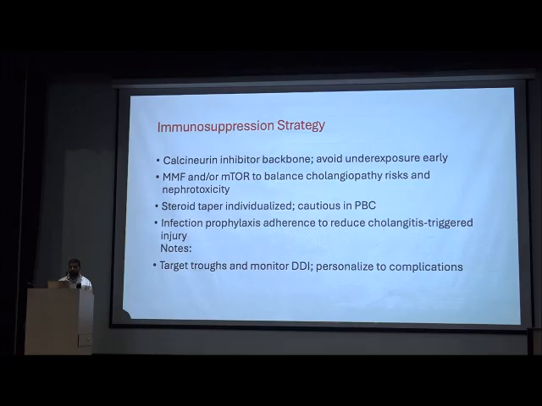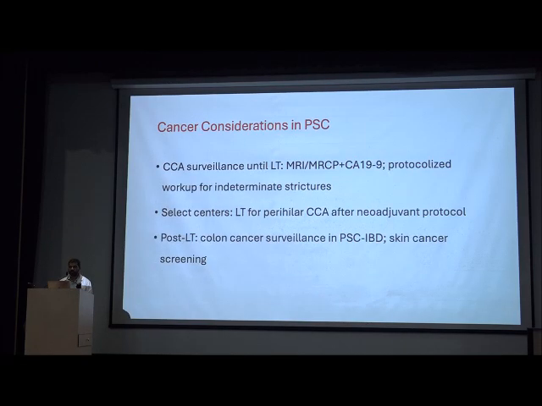Infection prophylaxis and vaccinations are very important in PBC or cholestatic liver diseases, including hepatitis A, B, and shingles. Drug monitoring with tacrolimus level and cyclosporin level is also important. A high dose of tacrolimus can cause cholestasis, and a high dose of cyclosporin can also cause cholestasis.